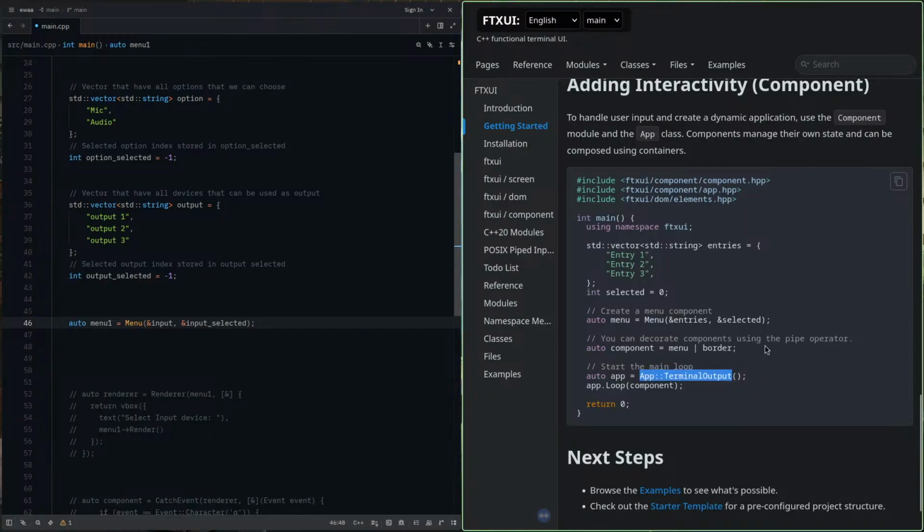You can decorate a component using the pipe operators. One more thing that I read somewhere while I was studying which TUI library I should use to make a TUI application in C++ is that FTXUI uses a lot of lambdas and these pipe operators. If you have ever used the pipe operator in the Linux terminal, it works the same way. We created a menu here. It takes this menu and passes it to this border, and now this menu will have a border.